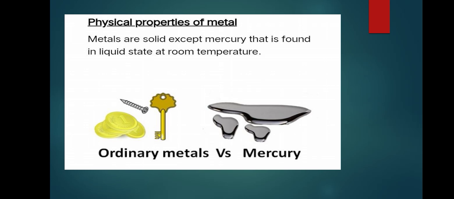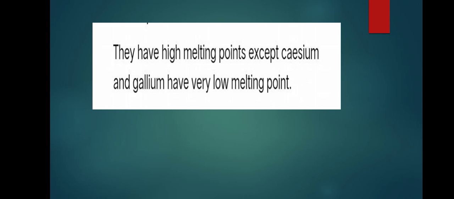Metals are solid except mercury that is found in liquid state at room temperature. Means except mercury, the rest of the metals are all solid in nature. Generally, metals are solid in nature. Second physical property of metal is they have high melting points except cesium and gallium. These two metals have a very low melting point. Generally, metals have high melting points.